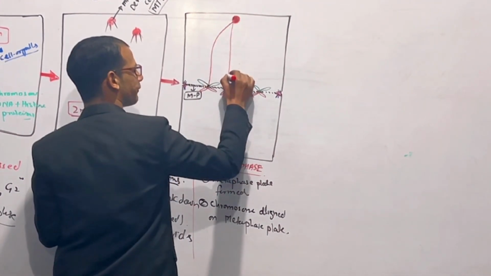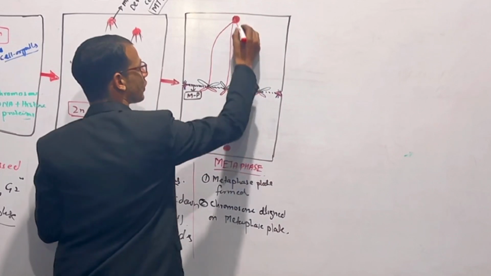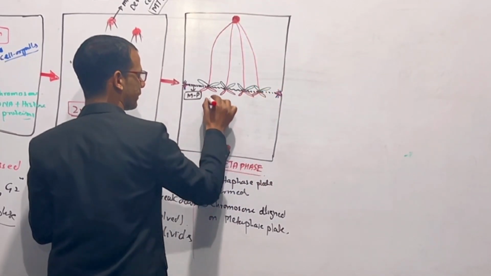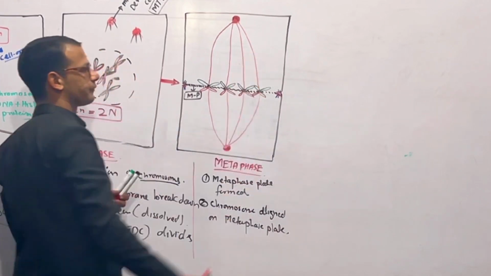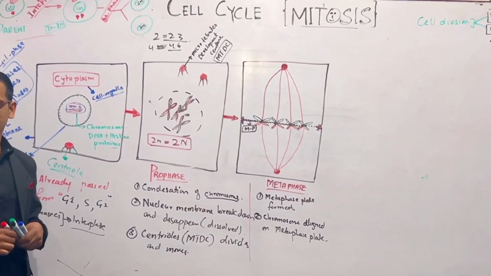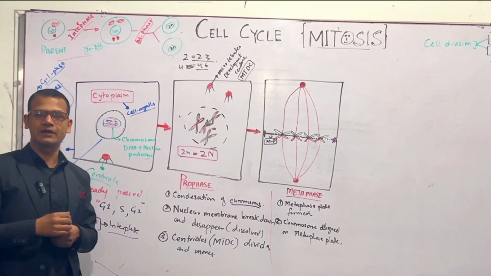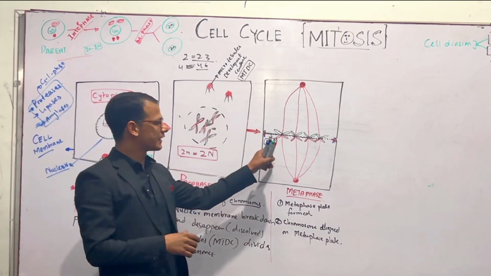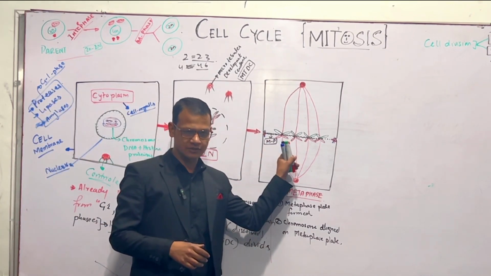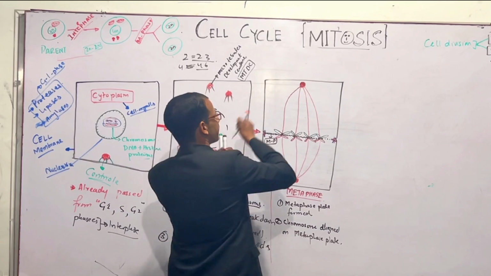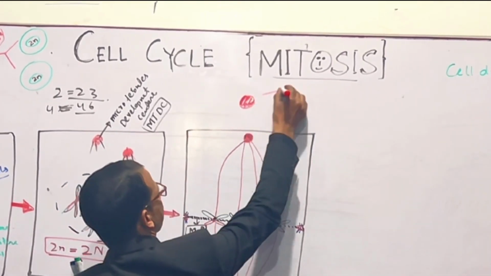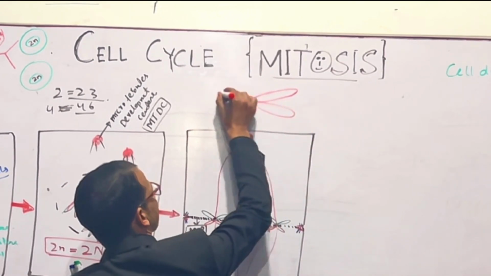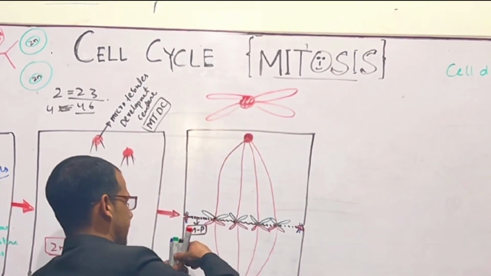attach to chromosomes, right? How do these spindle fibers attach to centromeres? For example, this is the centromere and this is the chromosome.